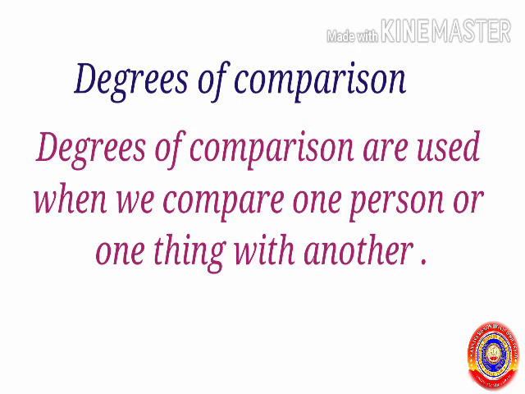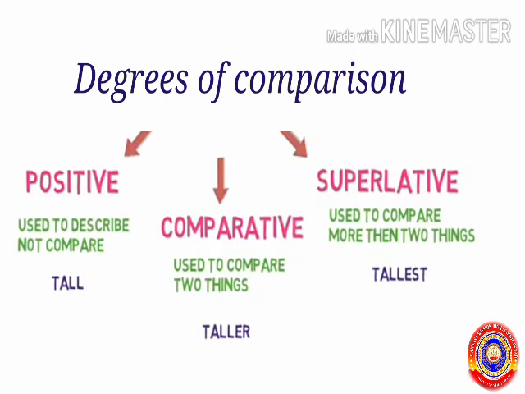Degrees of comparison are used when we compare one person or one thing with another. There are three degrees of comparison. They are positive, comparative, and superlative. Positive is used to describe, not to compare. The comparative is used to compare two things. Superlative degree is used to compare more than two things.